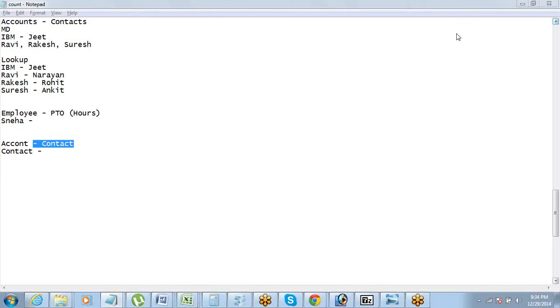Suppose we are taking 5 to 6 fields as an example. There would be a scenario where we would be having... What I told you, that is the problem. I was actually trying to answer him: it is not a field-to-field relationship. It's not that you have to create a relationship from account name to contact name. You are creating a relationship between a complete record and a complete parent record.